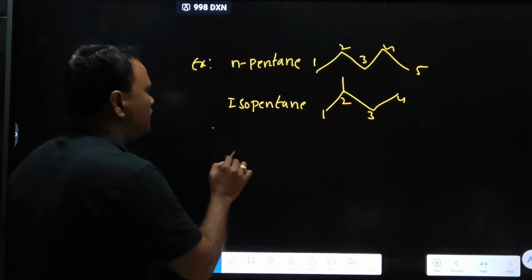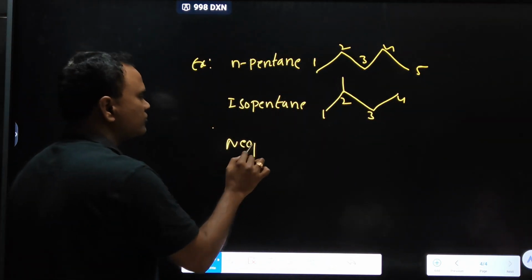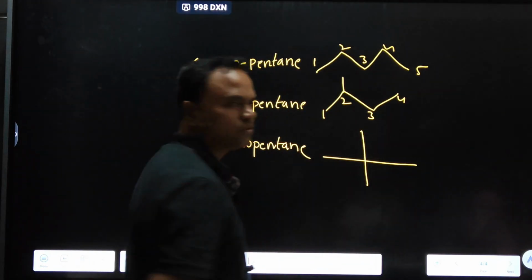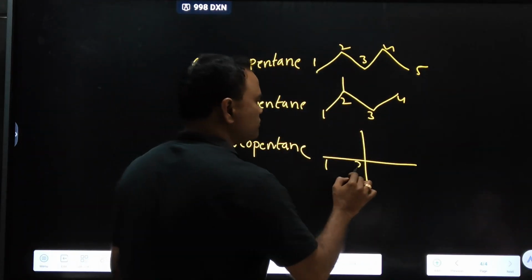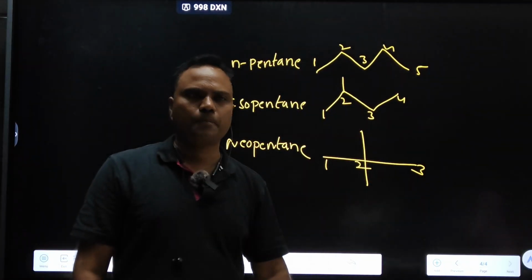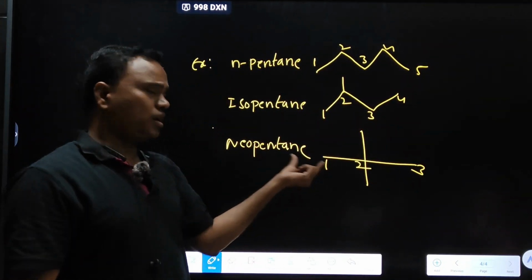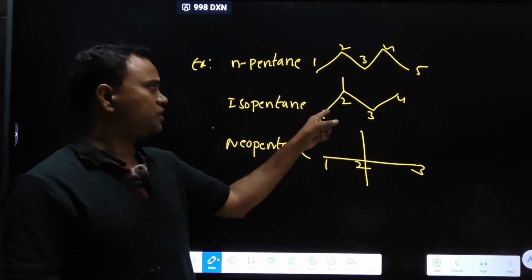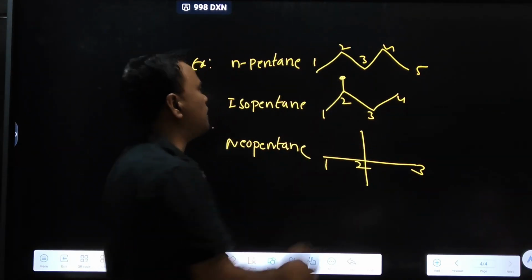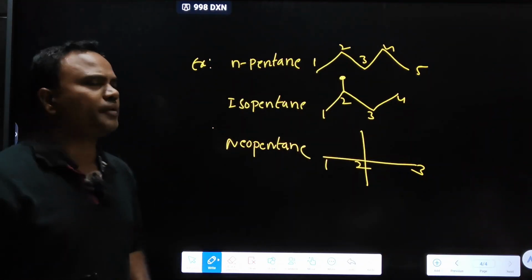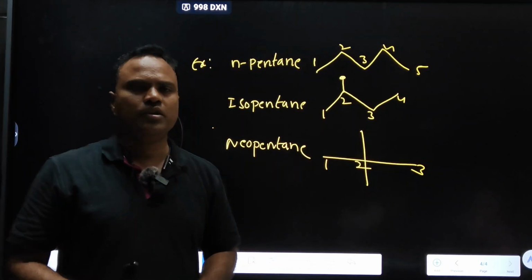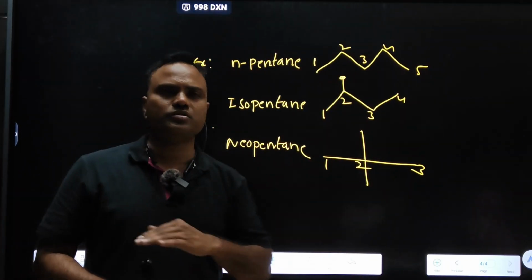In neopentane, count the carbons in the main chain: 1, 2, 3. Its IUPAC name is 2,2-dimethylpropane, commonly called neopentane. The IUPAC name of isopentane is 2-methylbutane; at the second position a methyl group is there. So n-pentane, isopentane and neopentane come under chain isomerism.